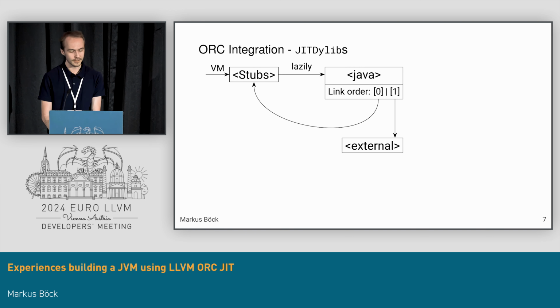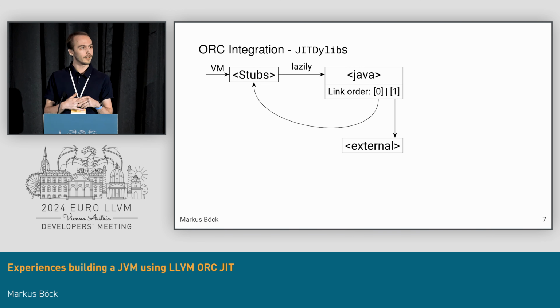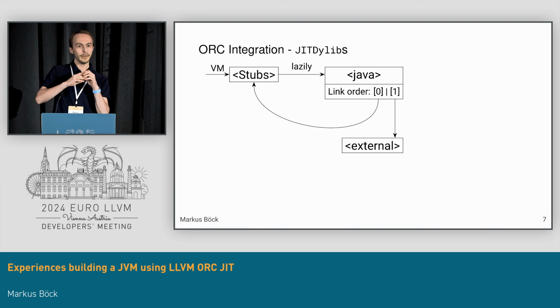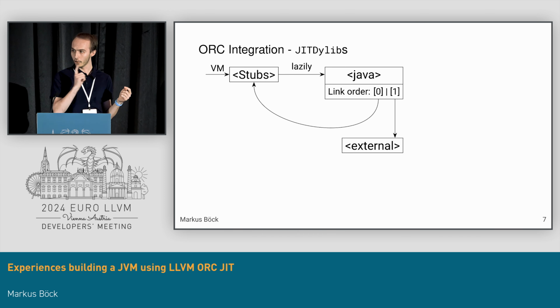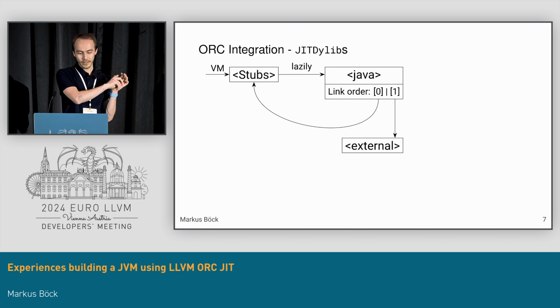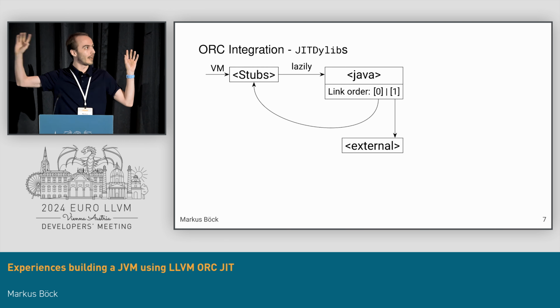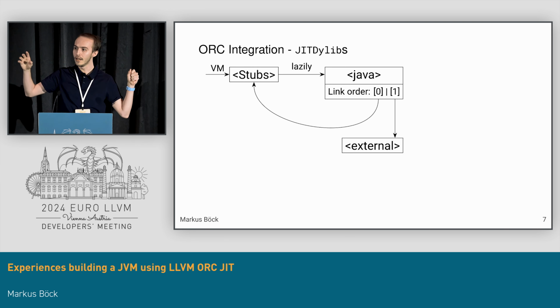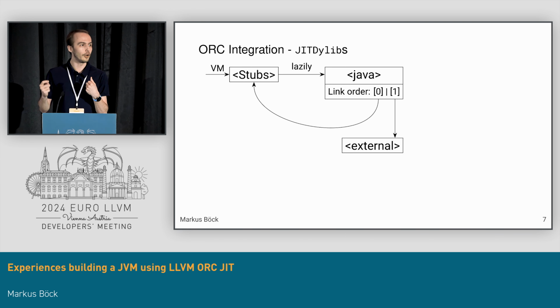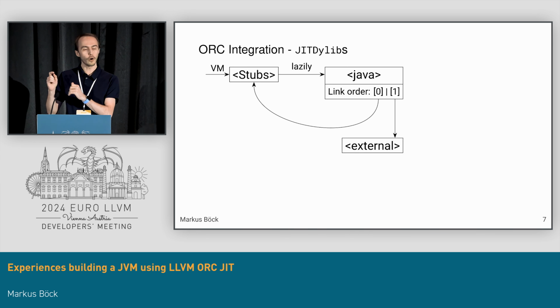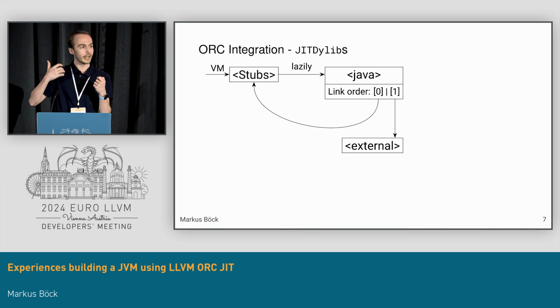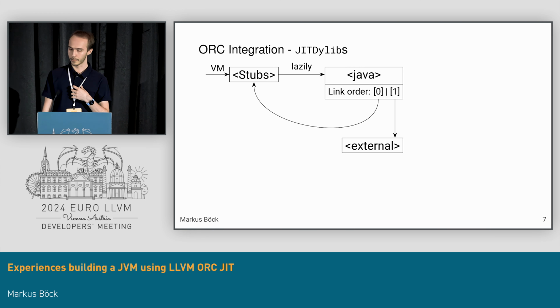Then we have a stubs JITDylib. This stubs JITDylib is where we have little compile stubs that, once called and only when called, will ask the Java JITDylib to materialize the symbol. This allows us lazy compilation of only the Java virtual machine methods that we need, once they're called for the very first time. Any times afterwards, it simply calls the precompiled one.